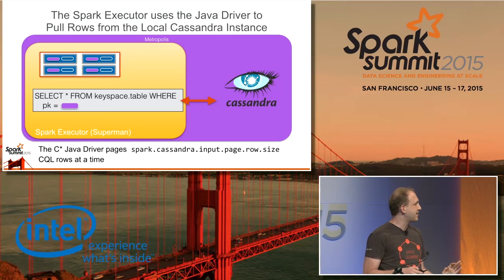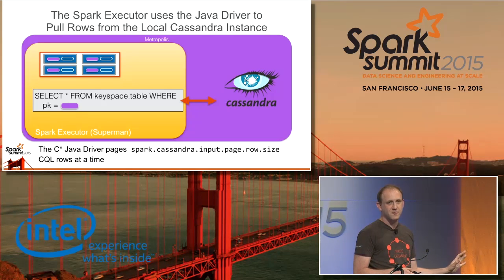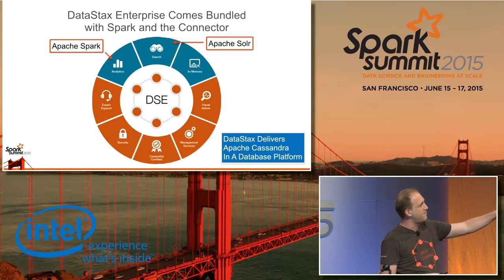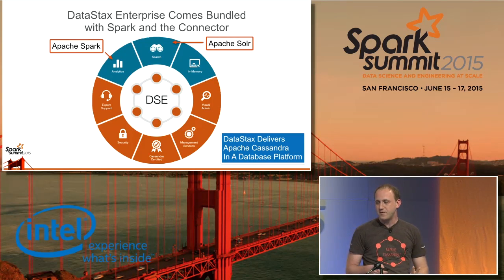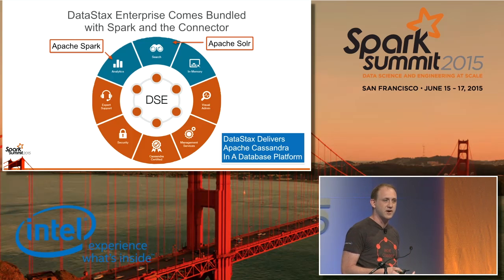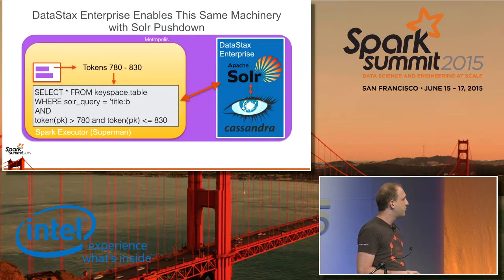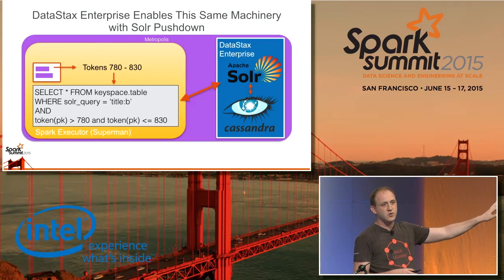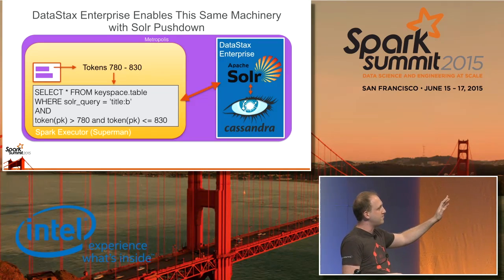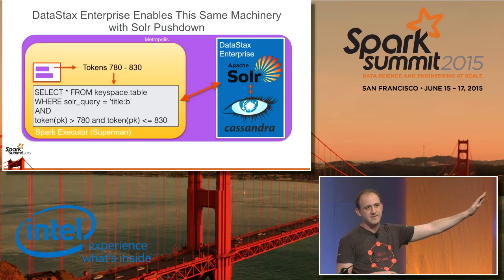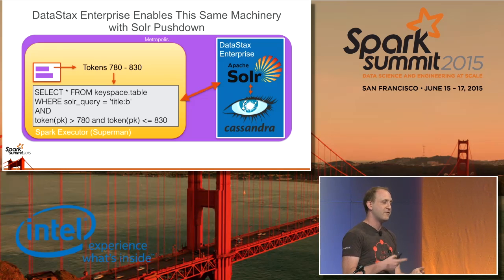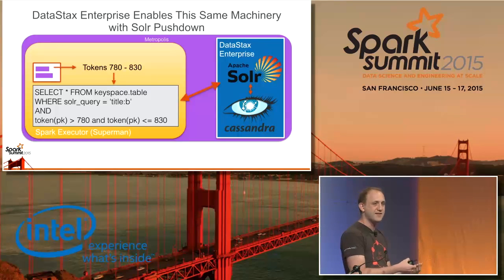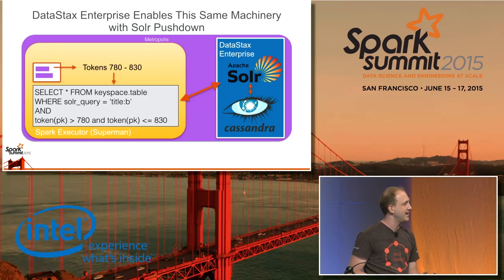So I want to take a quick second to talk about how this works in DataStax Enterprise. So that's our commercial offering. And one of the cool things about that is that it has Apache Solr and Apache Spark together. And if you run both at the same time, you can combine your Spark queries with a Solr lookup. So what we can end up doing is pushing down a Solr query into that same syntax, and what we'll end up doing is hitting a Lucene index locally on that same machine before hitting the same machine for the Cassandra data. So we can end up doing this cool combination of Lucene indexing and Cassandra lookup and Spark all at the same time while maintaining data locality.